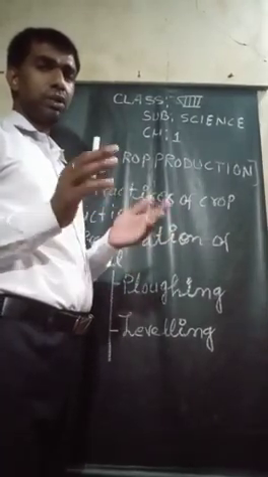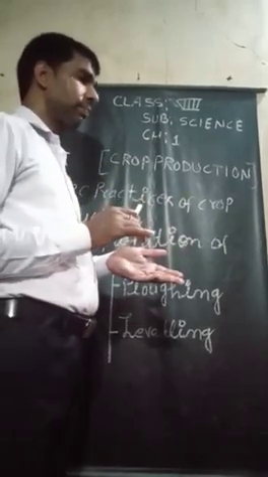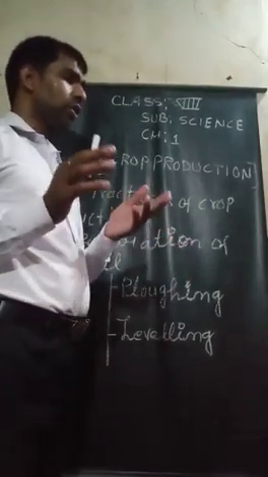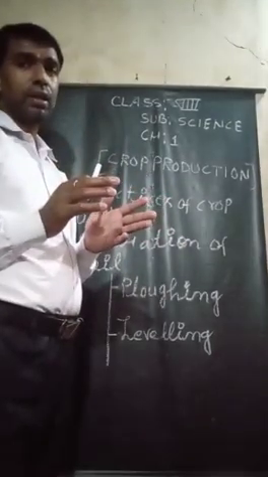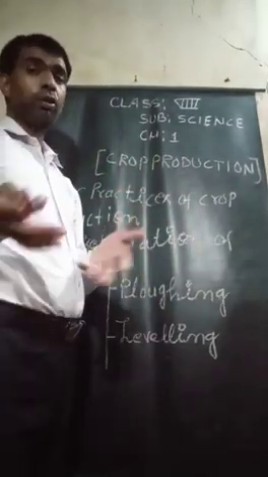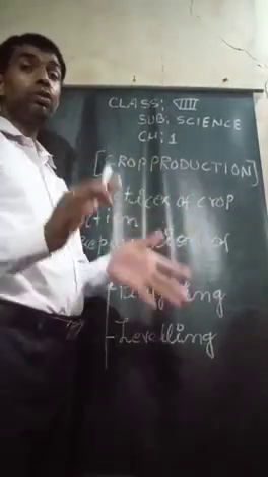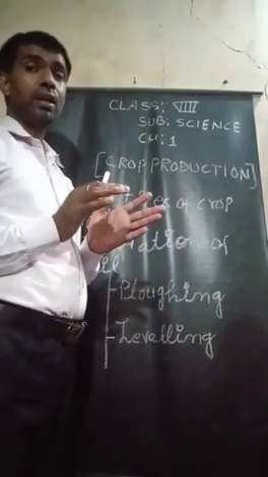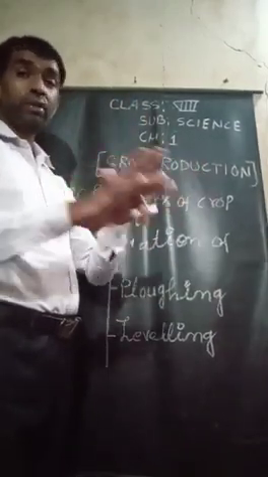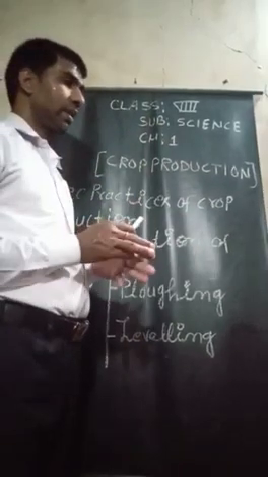Plowing helps in proper mixing of manure with soil. When manure and fertilizer are applied, plowing is done afterwards in the area. This plowing allows uniform distribution of manure and fertilizer in the entire area.